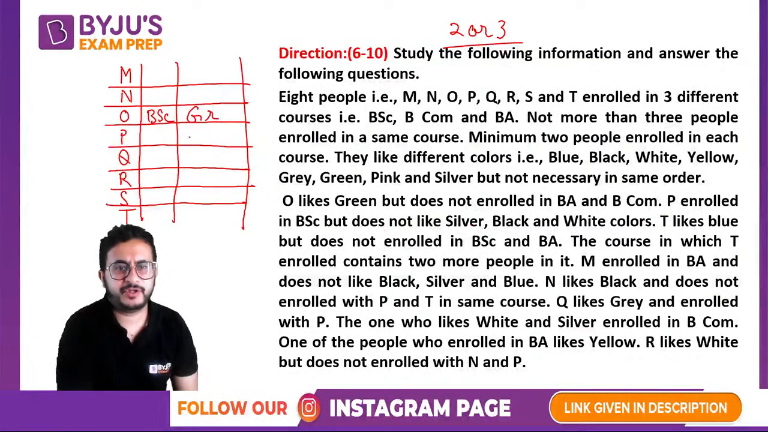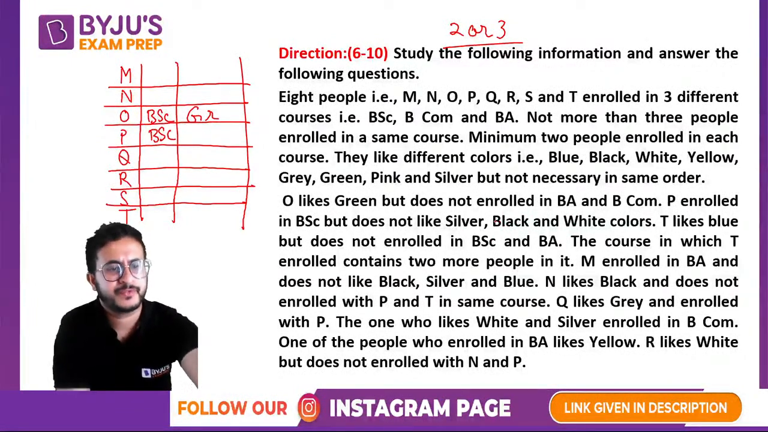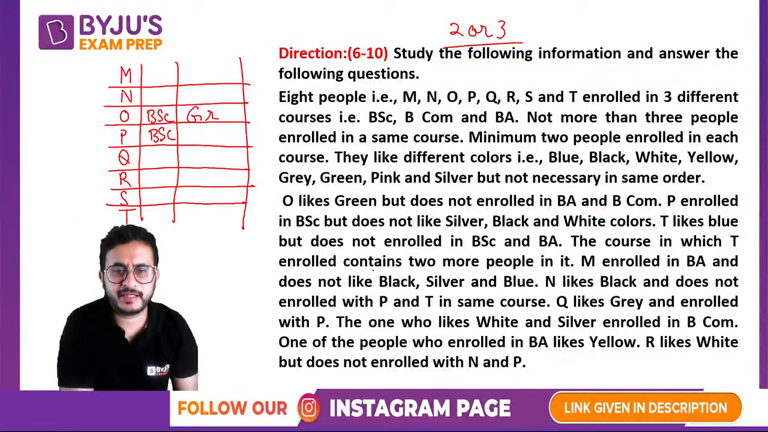Okay. P enrolled in BSc but does not like science. So if he does not like it, let us ignore that, right? We have to find what he likes. So just skip it, and then T likes blue. Okay, not enrolled in BSc and BA. So T is in BCom. The course in which T enrolled contains two more people in it. So BCom has 3 people.